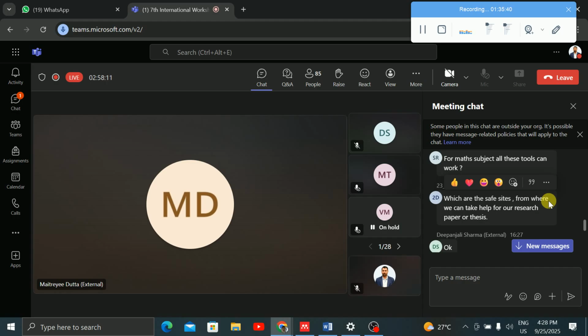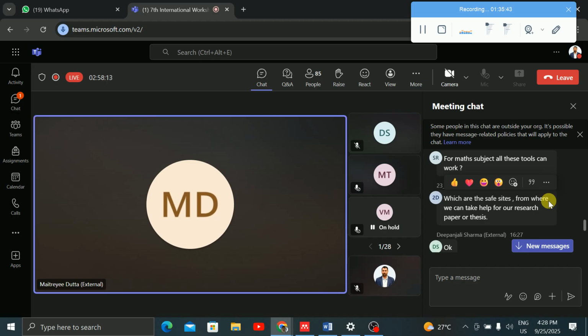Krutrim is an Ola product. Ola, which is ours in India, they are making it. This is India's first AI tool, AI chatbot. They are preparing it with an LLM.